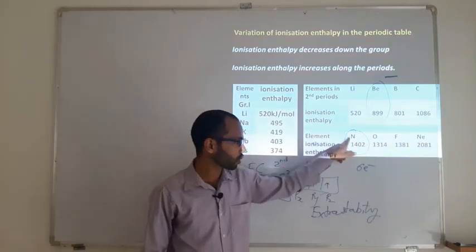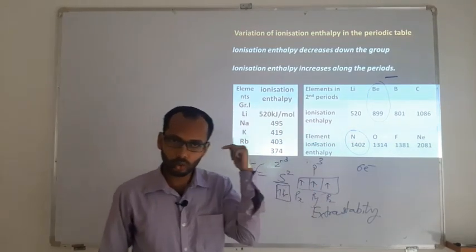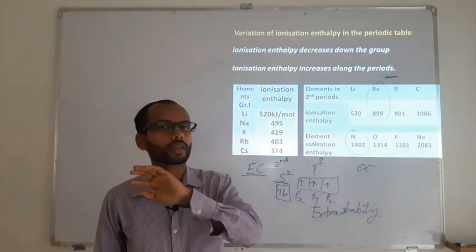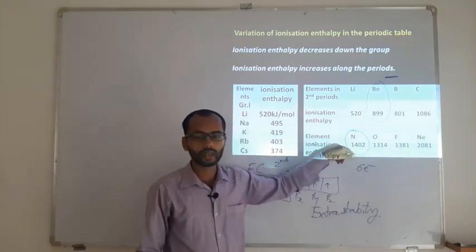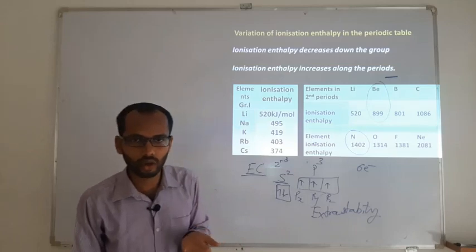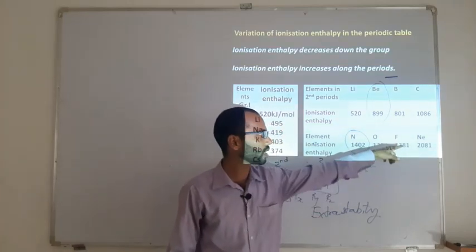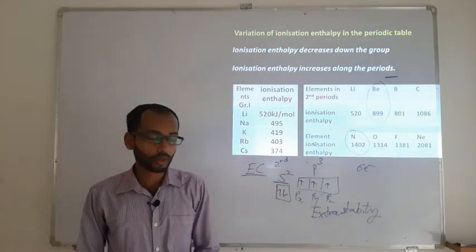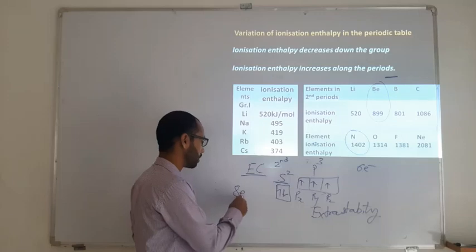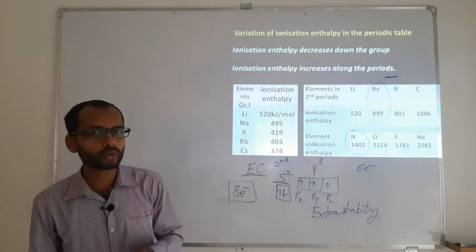Now, when you remove an electron from nitrogen, it is going to lose the extra stability. Not to lose that extra stability, nitrogen does not easily give up the electron. So therefore, its energy is larger in value. And also in every period, the noble gas is found with the highest amount of energy because they have a completed octet. So when they lose an electron, they lose the octet.